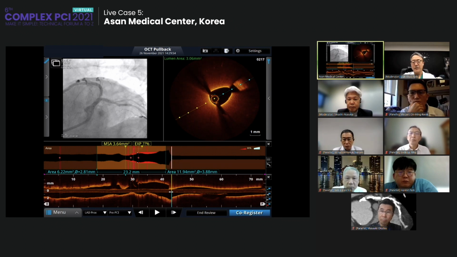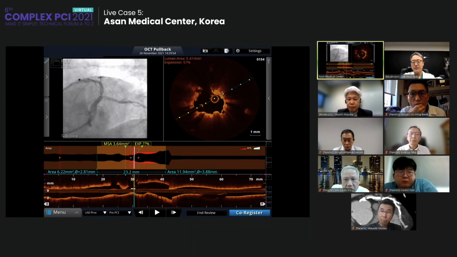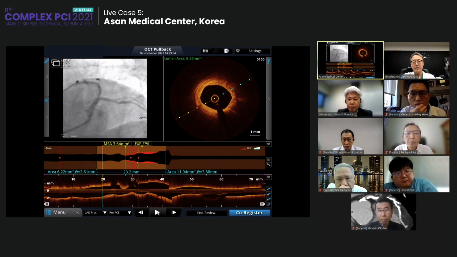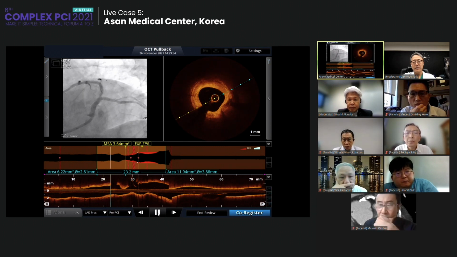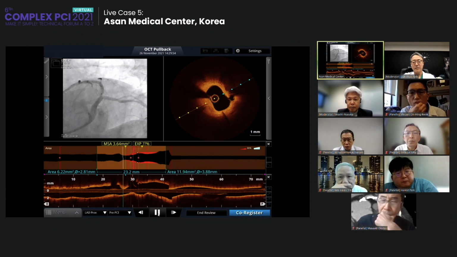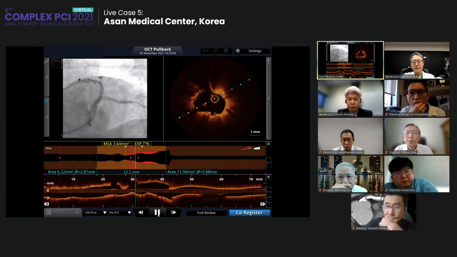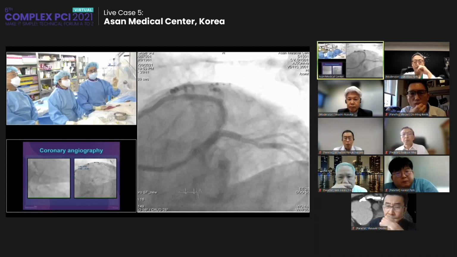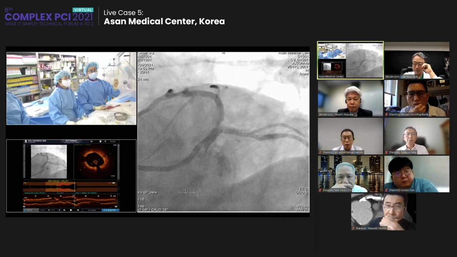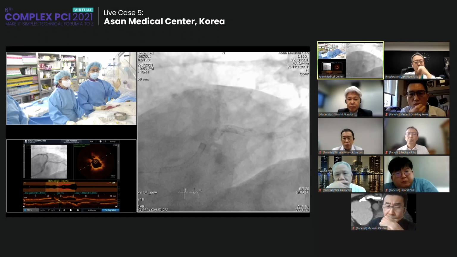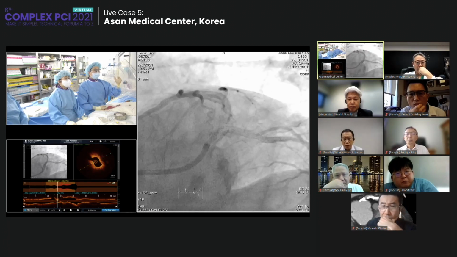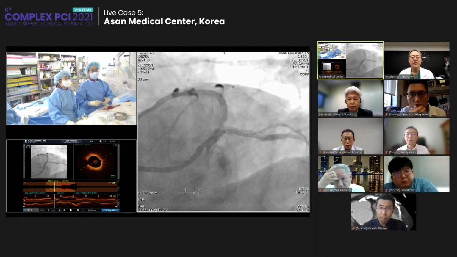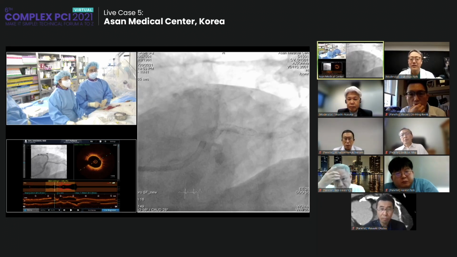So, summarizing these two pullbacks, the circumflex ostium is diseased, but the lumen is relatively preserved. In the proximal LAD, there is a large plaque burden, and the stent is covering the ostium of the LAD, but the distal left main has some malapposition with the lumen not covered by the stent. Can you please comment more on this complex OCT image?